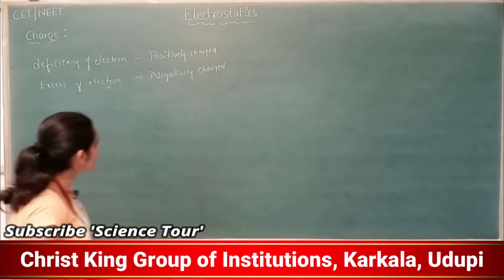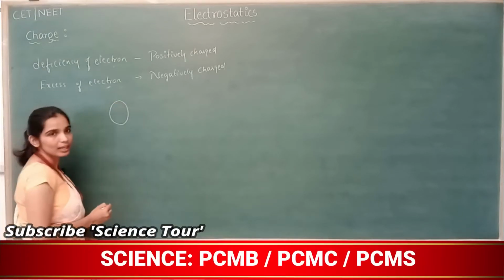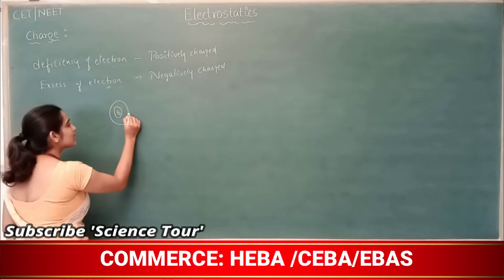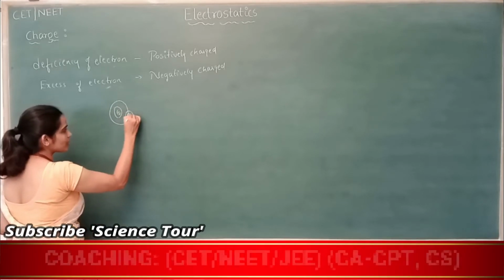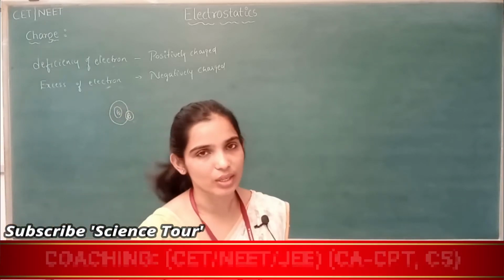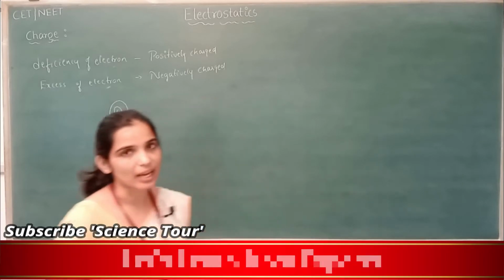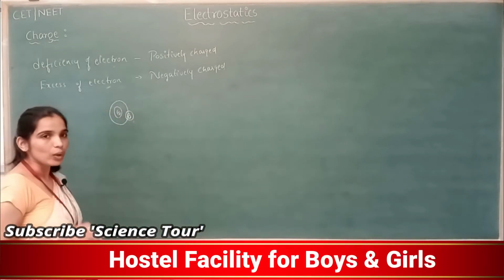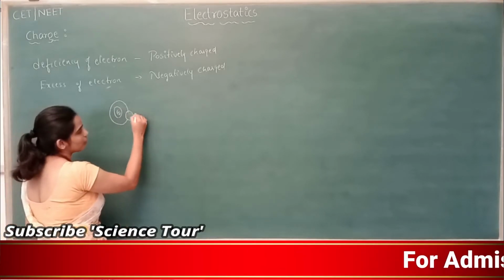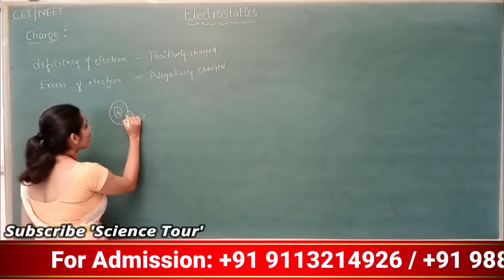I'll explain in a better way. Let me consider an atom here. There are 6 protons in the nucleus and 6 electrons in the orbits, revolving around the nucleus at the equilibrium state. I hope you are following me. So what I do is remove one electron from here, by the photoelectric effect or any other effect. I remove one electron.